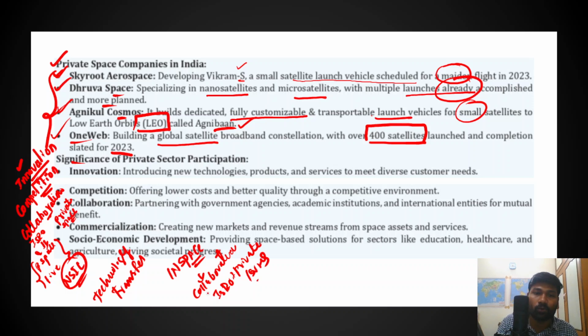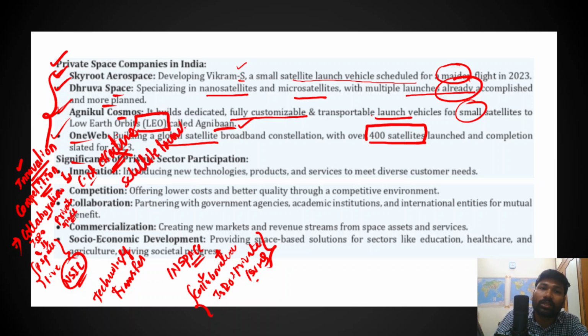firms. So therefore, don't you think that establishing private space firms would further strengthen collaboration, and it would make these different private space firms go for more and more research and innovation, and that would result in more cost-effective missions and more satellite launch orders for these space firms, and that would substantially increase the Indian space sector's contribution in the global space industry.